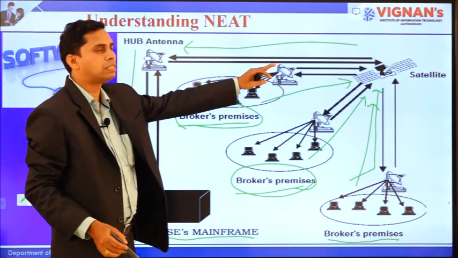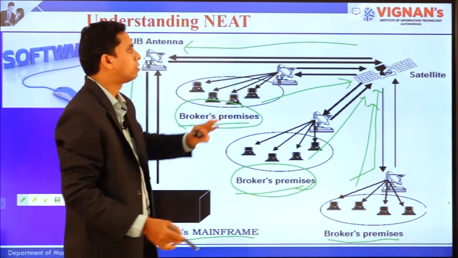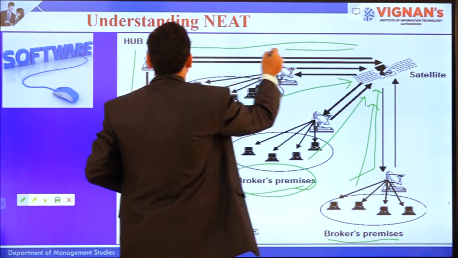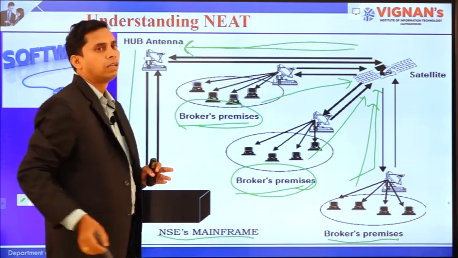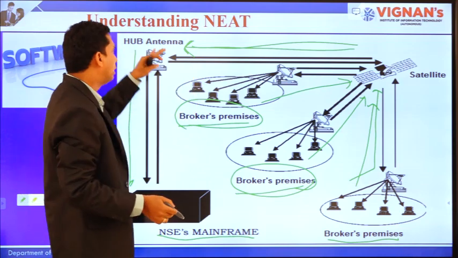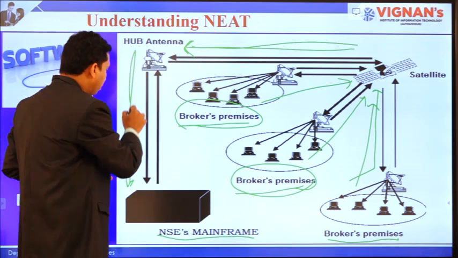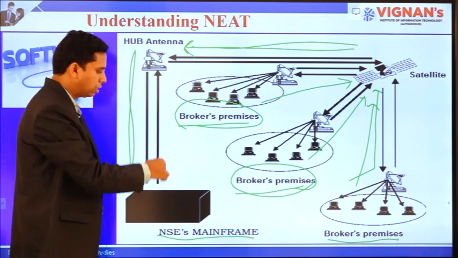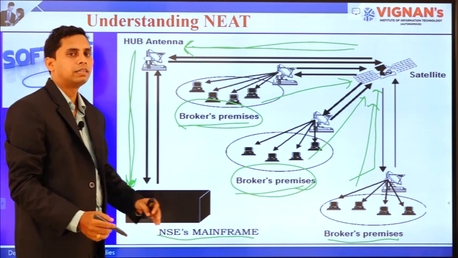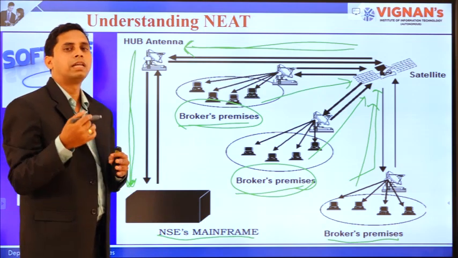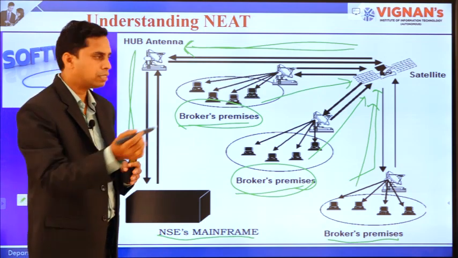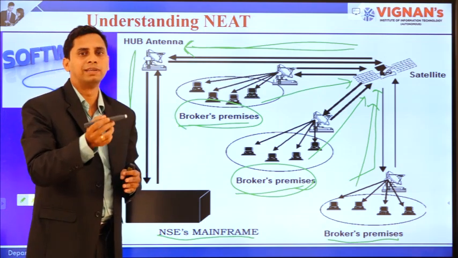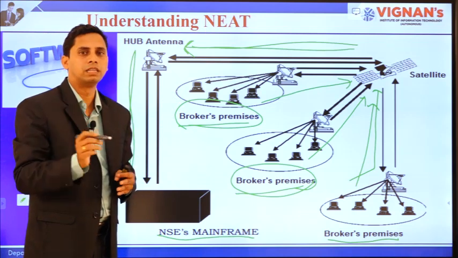Once it reaches the satellite, the orders come from the satellite to the hub antenna. The hub antenna sends the orders to the mainframe of the concerned stock exchange. When the orders reach the concerned stock exchange, the trade will happen. A trade means that if you buy shares, buying will happen, and if you sell shares, selling will happen.